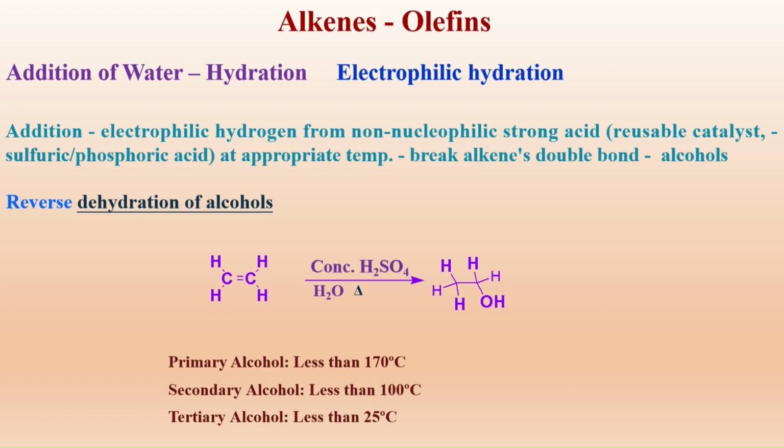How does this reaction occur? What is the role of concentrated sulfuric acid? As you know, it acts as a catalyst. How does it catalyze the reaction? If I do not add this concentrated sulfuric acid, the reaction does not occur at all. With a few drops of concentrated sulfuric acid, hydration of alkene is possible.